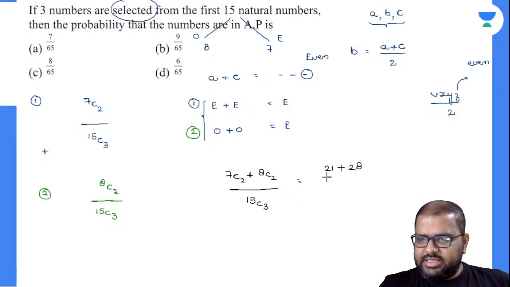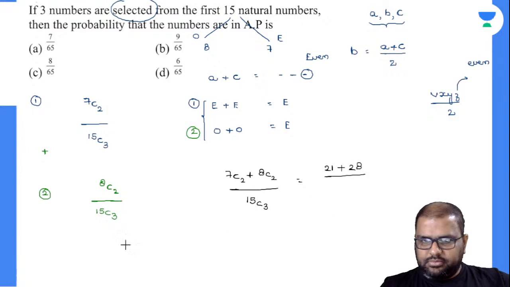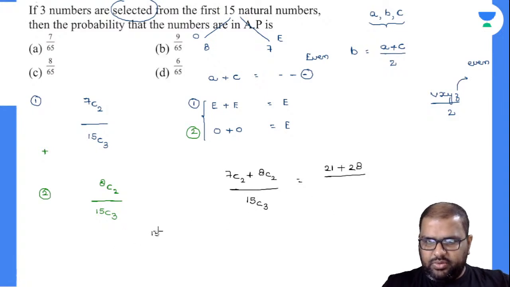So what is 15C3? 15 into 14 into 13 divided by 6. 15C3 is 15 into 14 into 13 divided by 6.